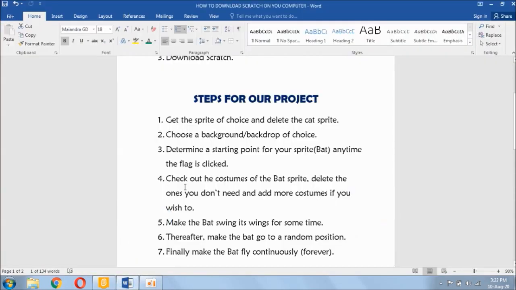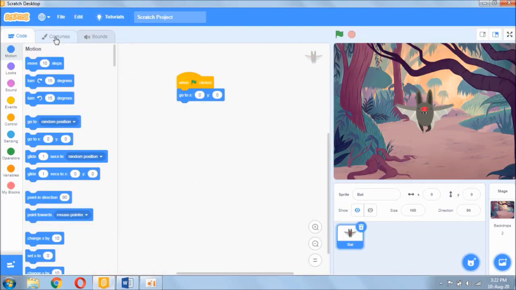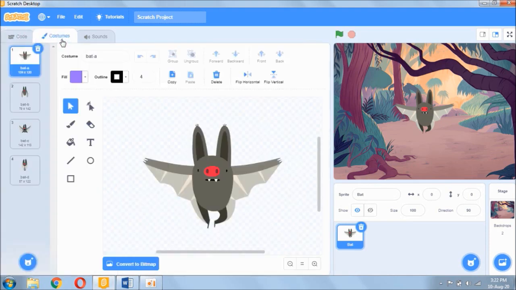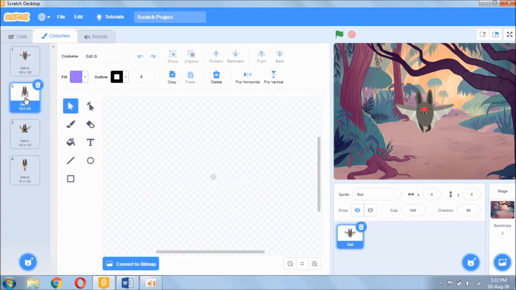Next step is to check out the costumes of these bat sprites. Delete the ones you don't need, and add more costumes if you wish to. So go to the menu here and click on the costumes menu. Clicking on the costumes menu gives us the various costumes of the bat. You can see this is the first costume, second costume, third and fourth.